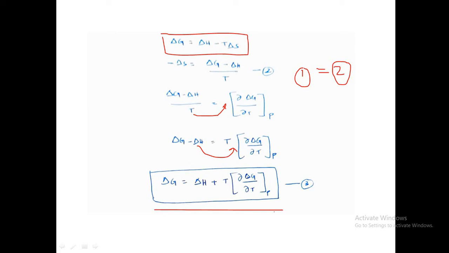This is your Gibbs-Helmholtz equation. When we know the change of enthalpy and the change in temperature, you can easily find the free energy of the system. This is one of the important equations in the second law of thermodynamics.